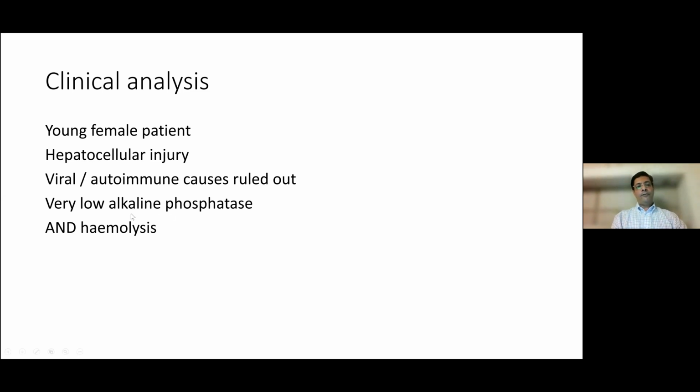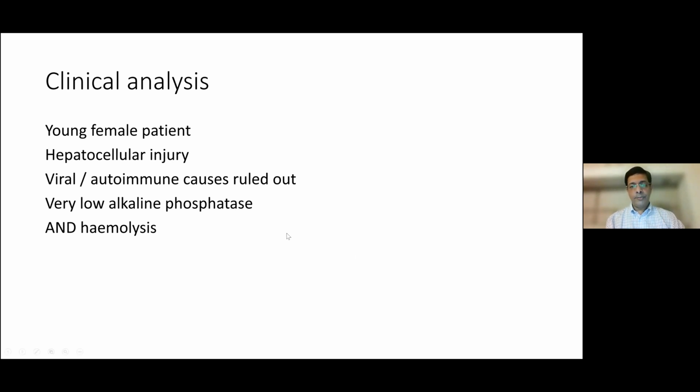Now here you also note that there is hemolysis and there is very low alk phos. So when you have a combination of hepatitis and hemolysis, the first differential that would come to mind will be Wilson's disease. Second, in the setting of a pyrexial illness, will be malaria, especially falciparum.